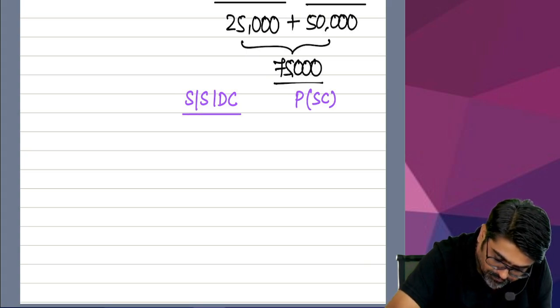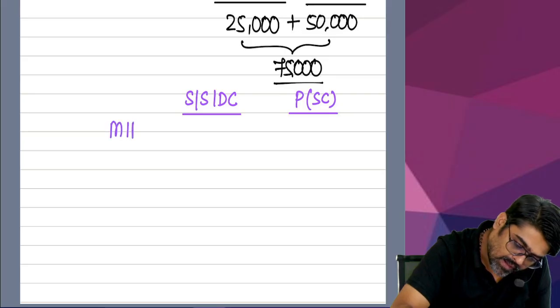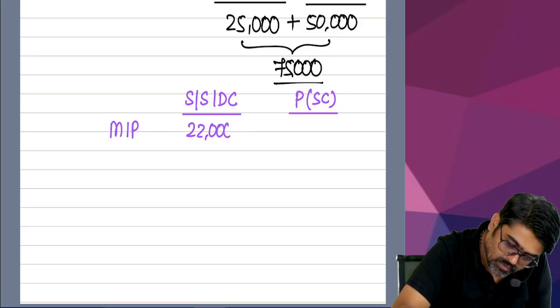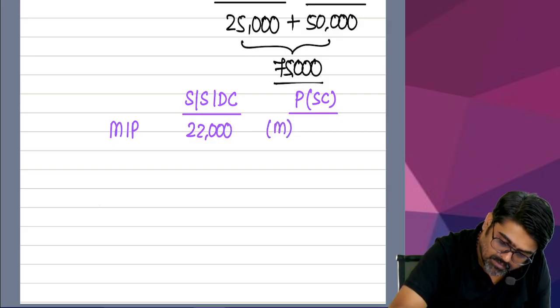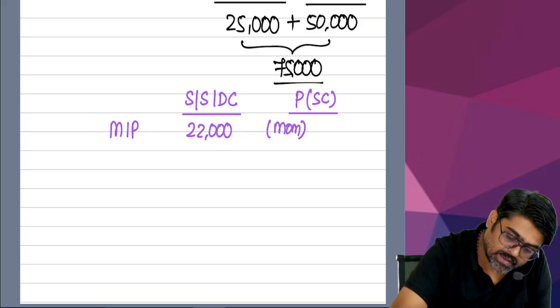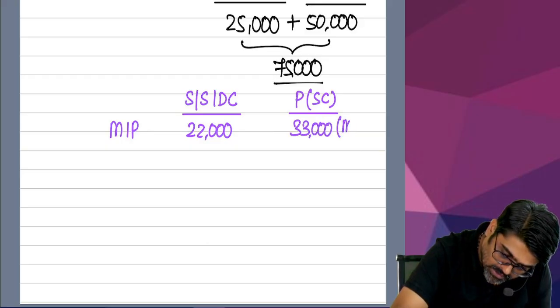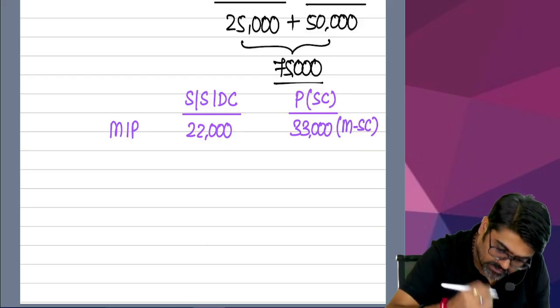Yes or no? Are you paying the premium? How much? 22,000. For mom, the premium is how much? 33,000 for mother who is a senior citizen.